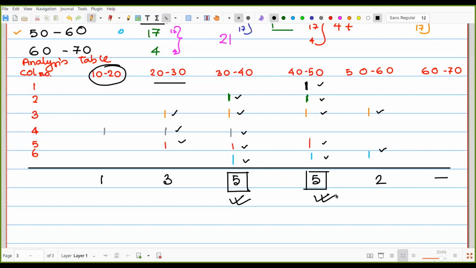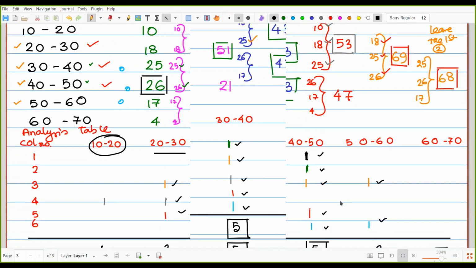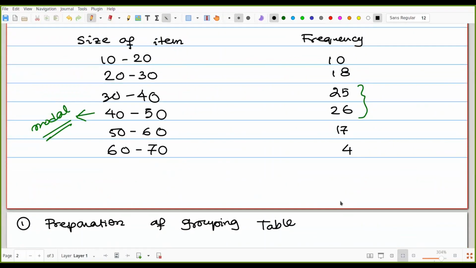Once again, I am starting from the very first one. When the size of the items has been given, 25 and 26 are near about the same frequency. In that case, if the frequencies are near about the same, we cannot proceed with the modal class directly.